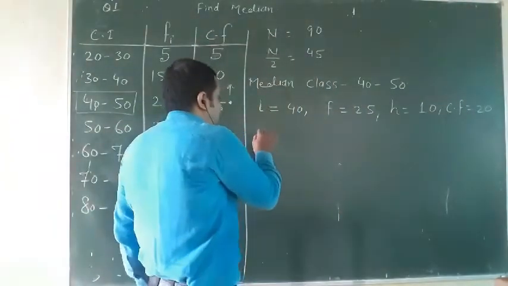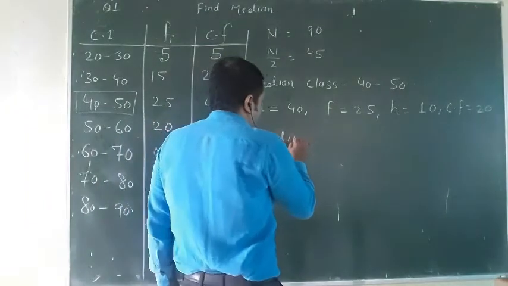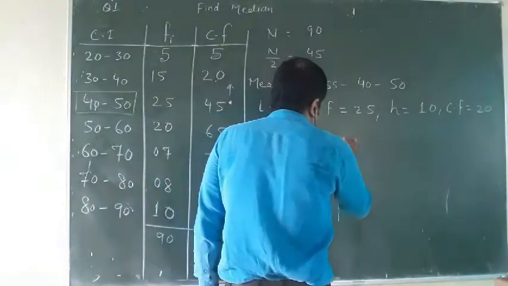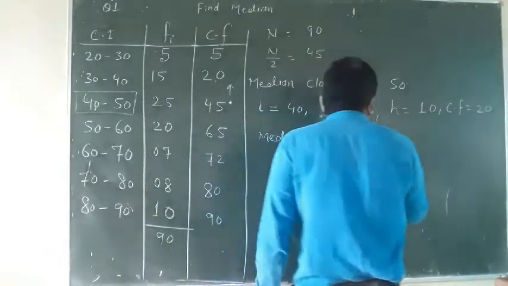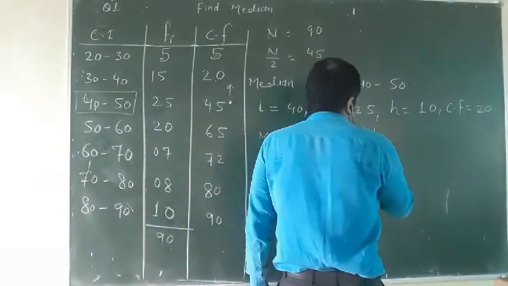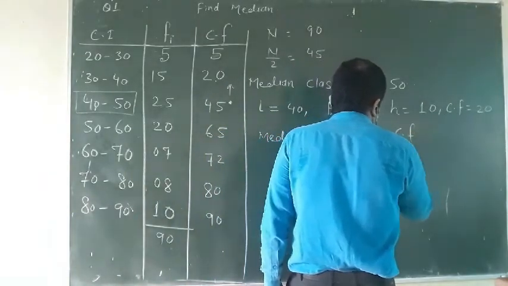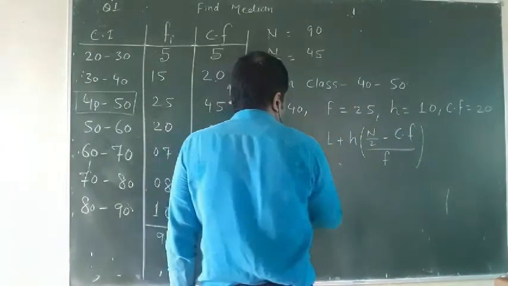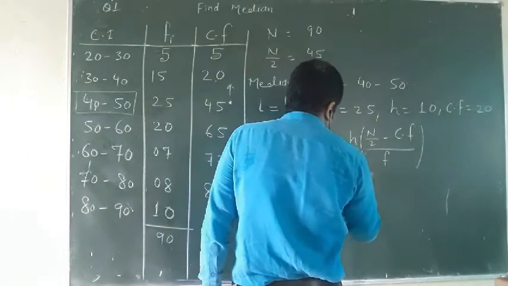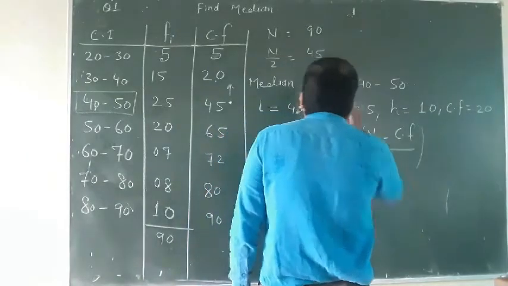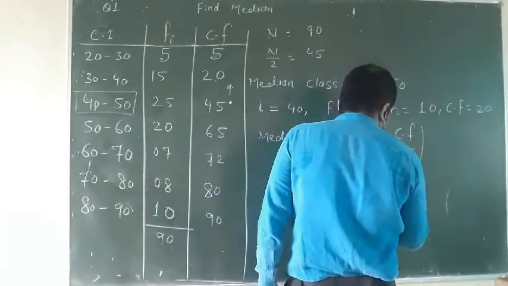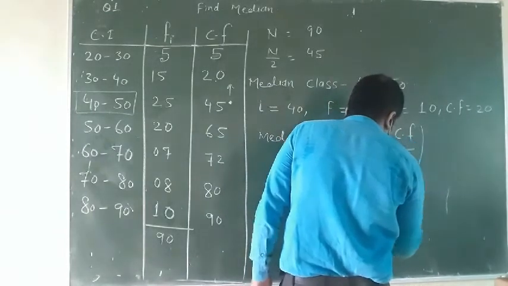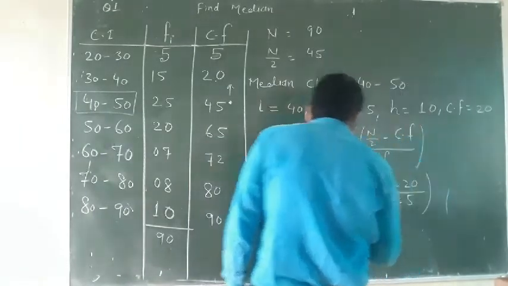Now the formula of median. Median is equal to L plus H times the bracket n by 2 minus CF divided by F. Now L will be 40, H will be 10, n by 2 will be 45, CF will be 20, divided by F, 25.